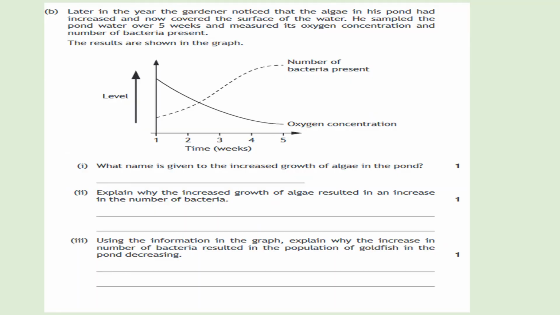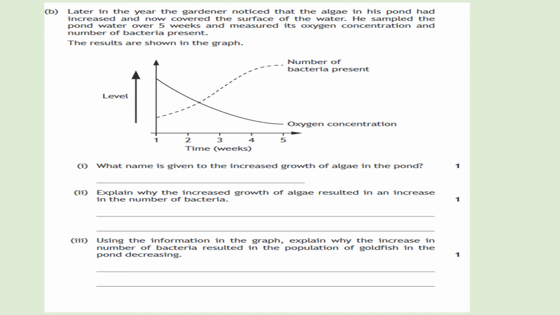Another SQA question that we're going to try is, later in the year the gardener noticed that the algae in his pond had increased and now covered the surface of the water. He sampled the pond water over 5 weeks and measured its oxygen concentration and the number of bacteria present. The results are shown in the graph below. What name is given to the increased growth of algae in the pond? Explain why the increased growth of algae resulted in an increase in the number of bacteria. Using the information in the graph, explain why the increase in number of bacteria resulted in the population of goldfish in the pond decreasing. So pause the video and try to come up with the answers yourself before I go over them.